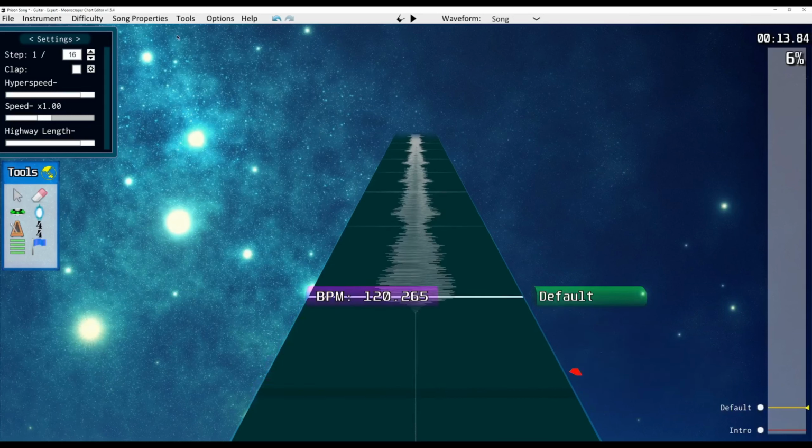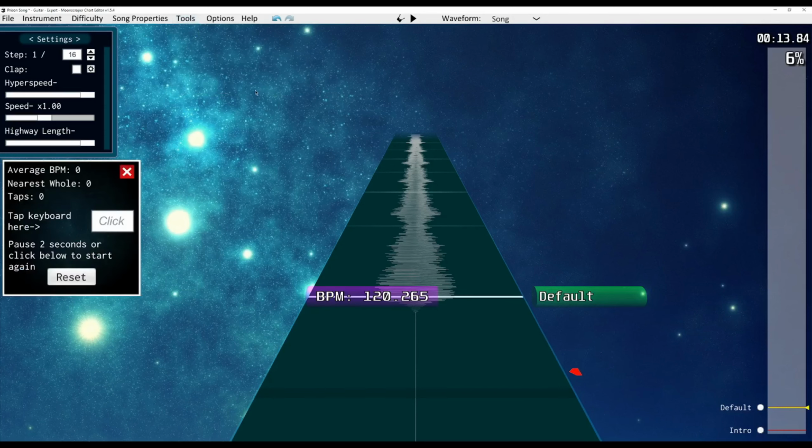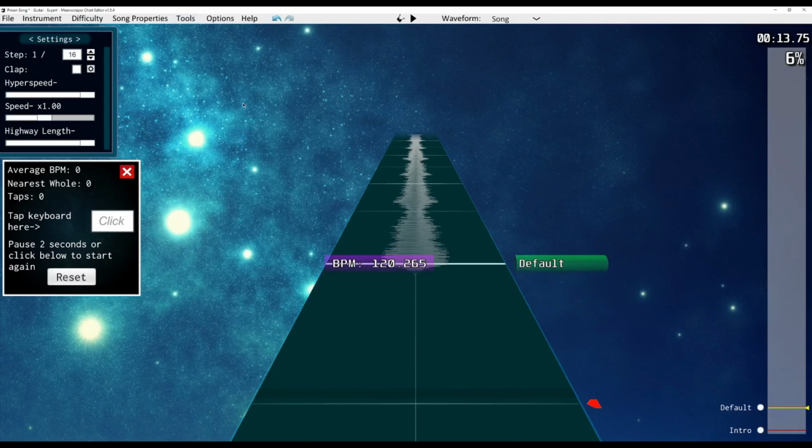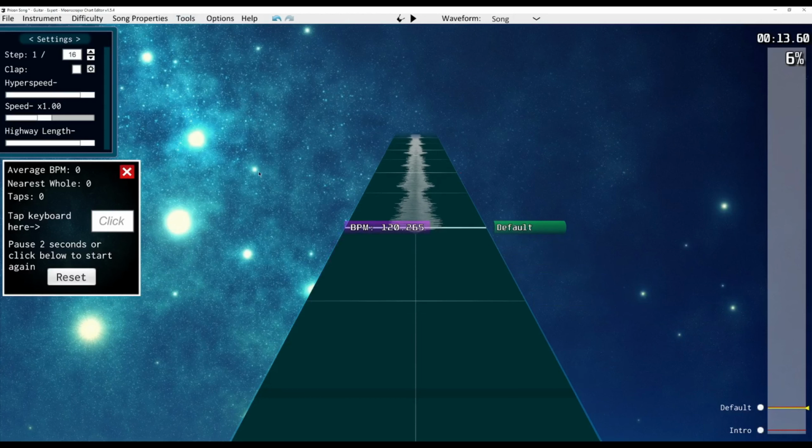And we're going to listen to the song while we go up to Tools, BPM Calculator. Alright, so I always play the song by hitting space, and then I click here, and then you tap space along to the beat of the song while you're clicked here.